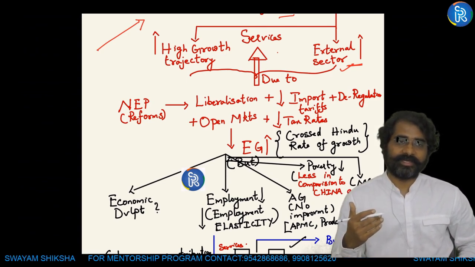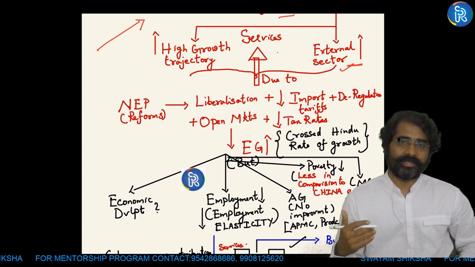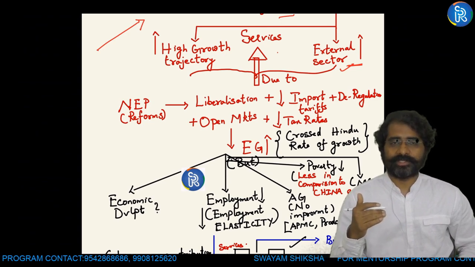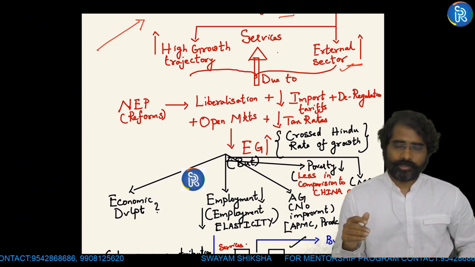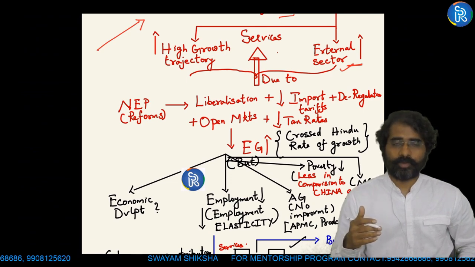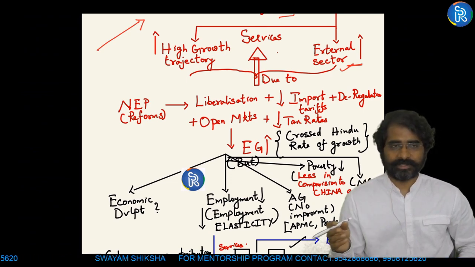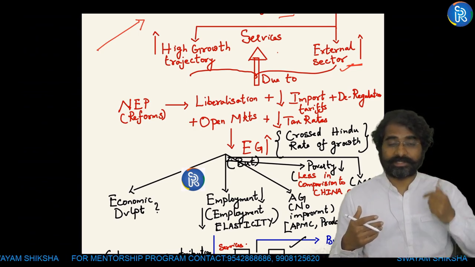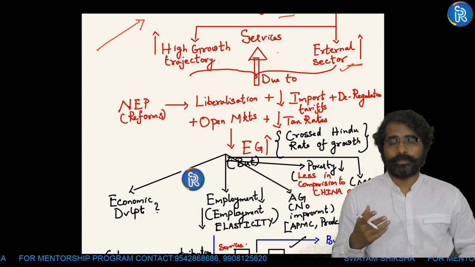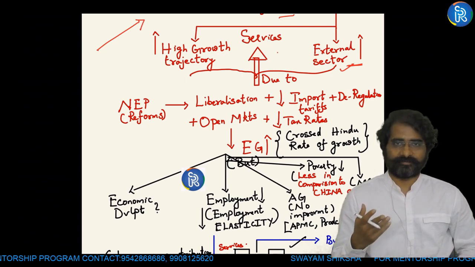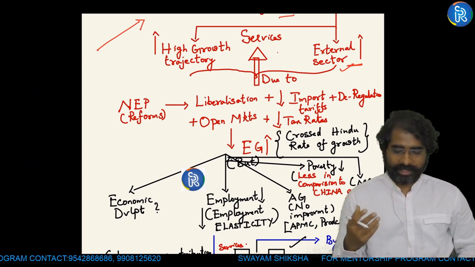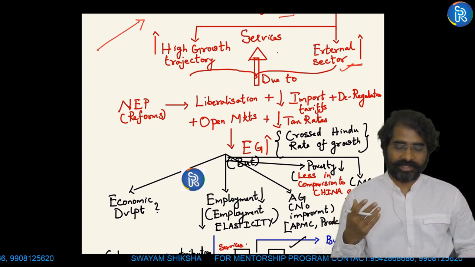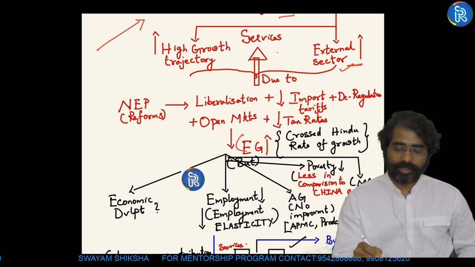The difference between 1960s, 70s and after 1990s is bringing in reforms with respect to tax. Based on the recommendations of Raja Chellaiah committee, one of the suggestions was widen the tax base, reduce the tax rates. We all know that continuously increasing tax rates is not a solution to increase revenue. Laffer curve. In your prelims, you would have read Laffer curve. So tax rates have been reduced. We brought in open markets. Open market trade has been increased, which contributed to increase in economic growth.